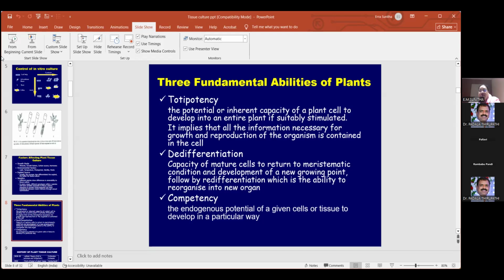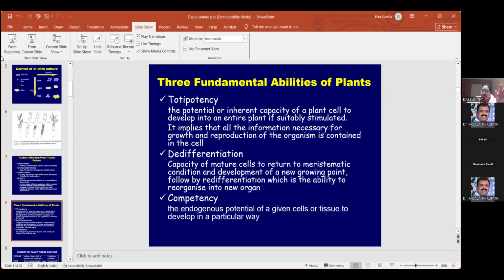అంటే ప్లాంట్ నుంచి యూ టేక్ ఎనీ స్మాల్ పార్ట్ విచ్ ఇస్ కాల్డ్ ఎస్ ఎక్స్ప్లాంట్ అనేసి అని అన్నాం అనమాట. ఏదన్నా సీడ్ కానీ, ఎంబ్రియో కానీ, టిష్యూ కానీ, సెల్ కానీ, ప్రోటోప్లాస్ట్, you take that small one and you put it in the nutrient media along with the hormones under sterile conditions, you will be getting the total plant. That capability of the plant to produce a total plant from a single cell or single explant is called totipotency. Okay, totipotency ante enti?